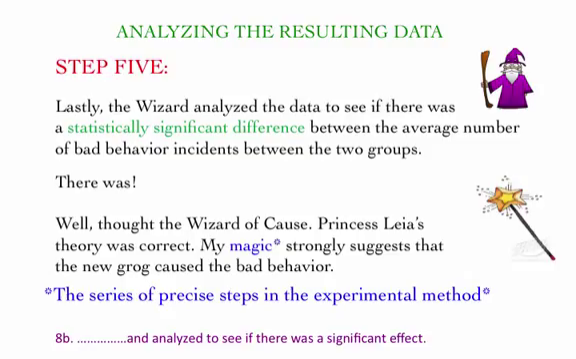So step 5 is analyzing the resulting data. Lastly, the wizard analyzed the data to see if there was a statistically significant difference between the average number of bad behavior incidences between the two groups. And there was. The treatment group, those that had consumed the new grog, had more incidents of bad behavior afterwards than the control group.